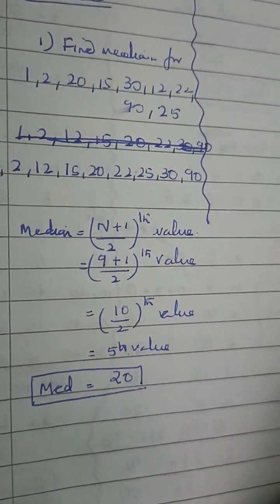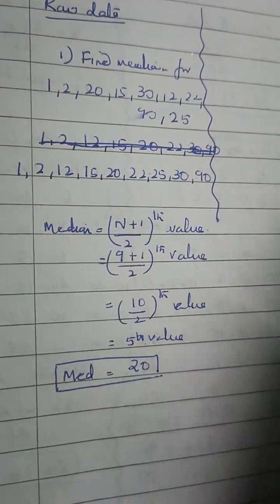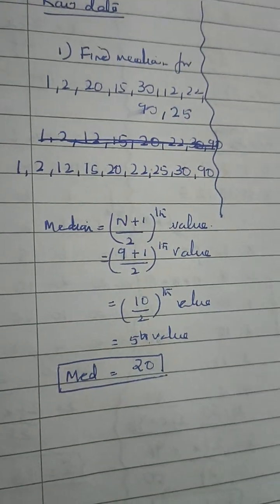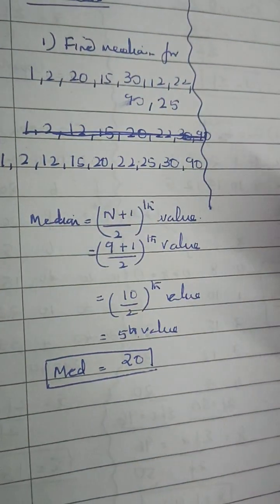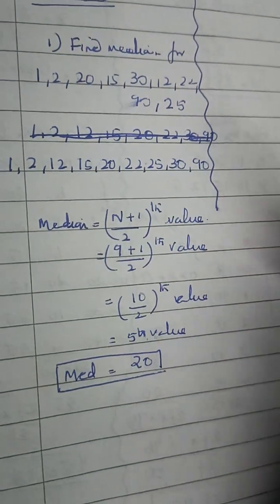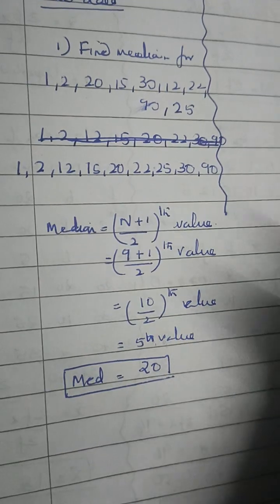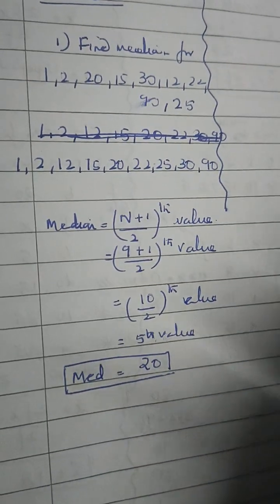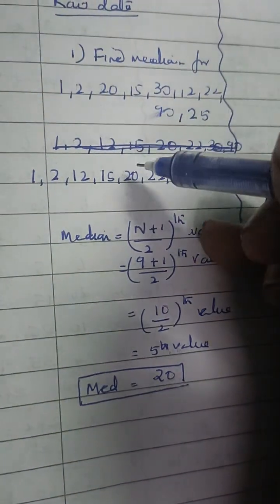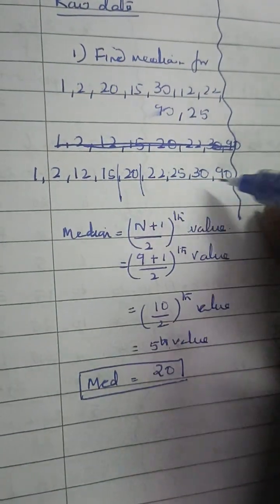This is a formula method, very straightforward. There are no mistakes in this, and you can get the answer very easily. But sometimes we are just too lazy to remember such simple formulas. So what we do: there are 9 values, so I'm going to divide the data into 2 equal parts. There are 4 here and 4 here.